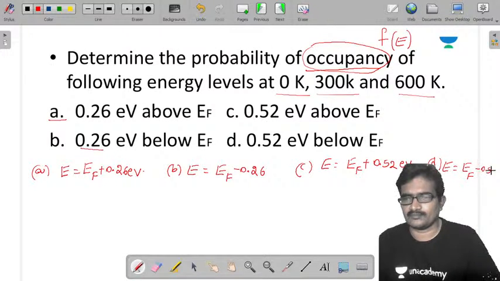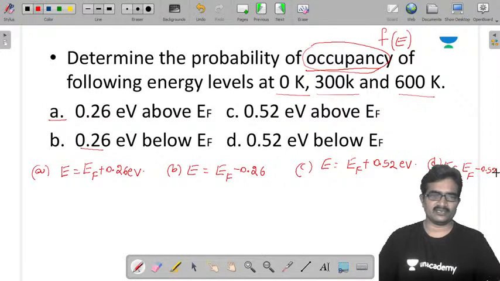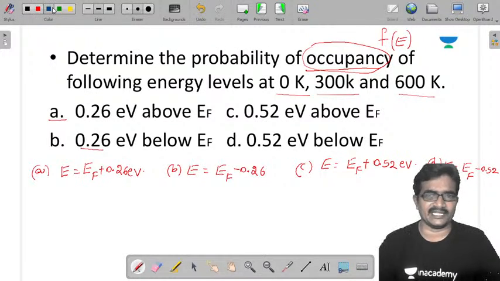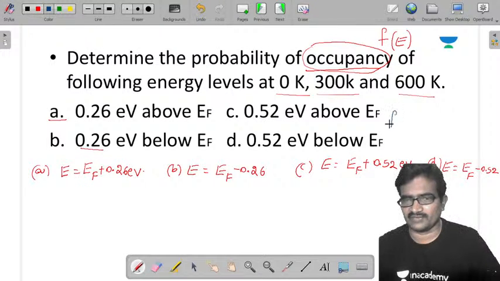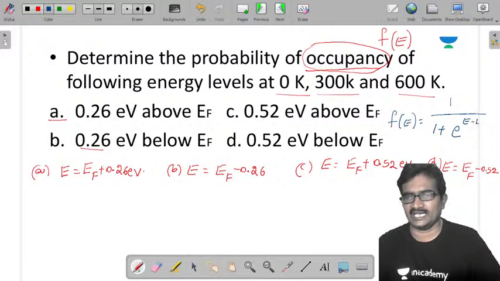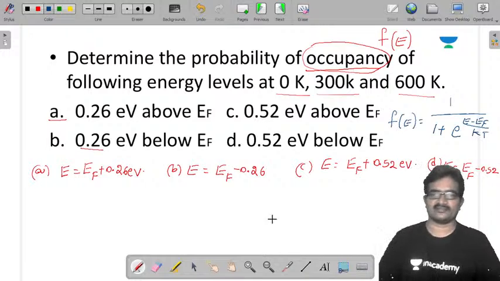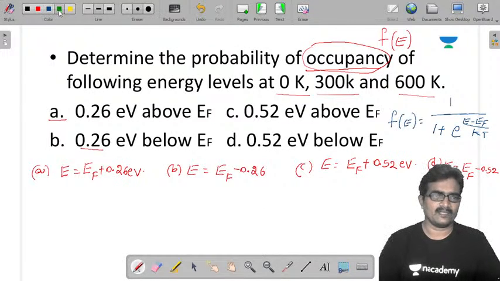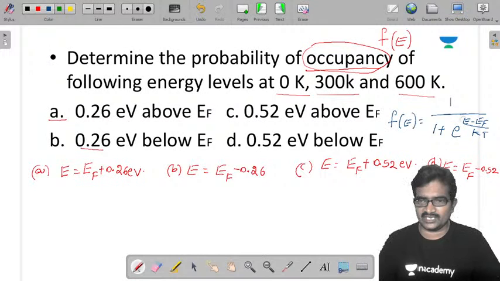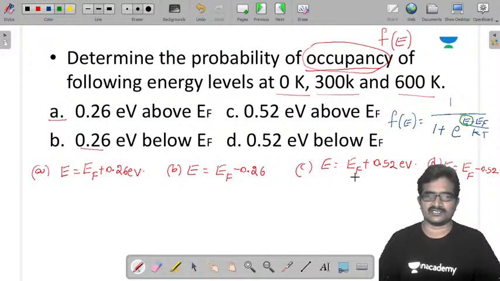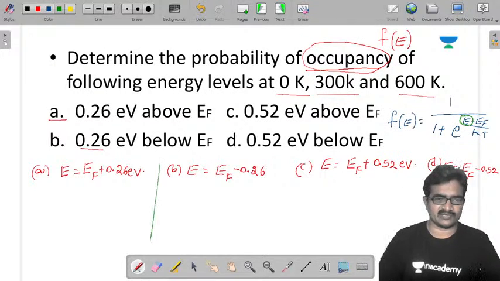Okay, so we have a standard equation for f of E. Our equation for f of E is 1 by 1 plus e power (E minus EF) by kT. Now here in place of E, you substitute this value, this one, this one, this one. So I am doing the same.